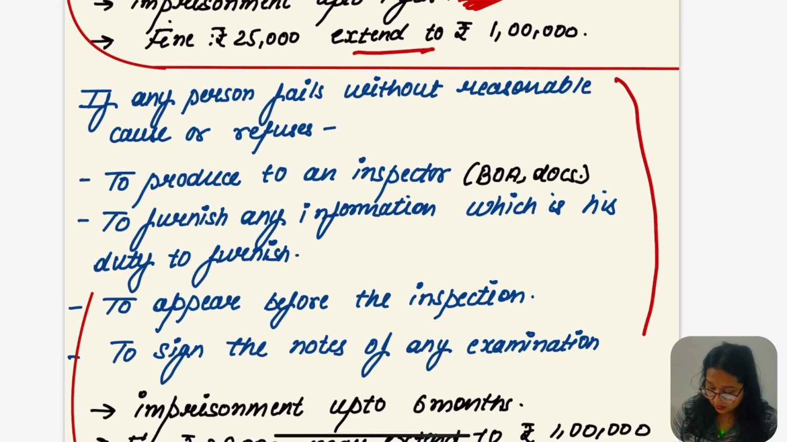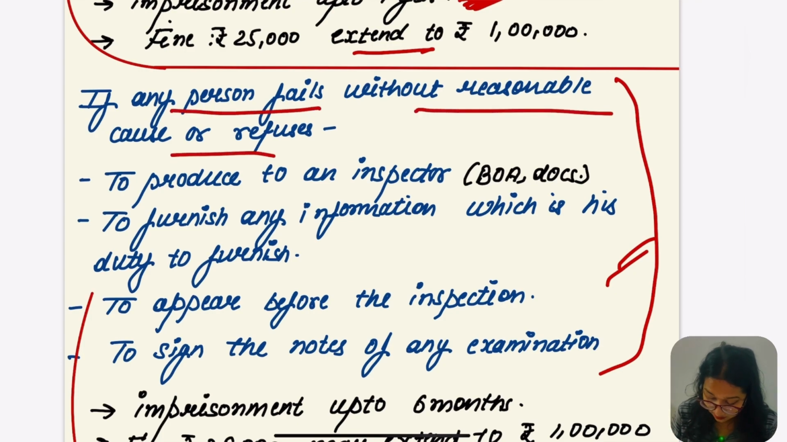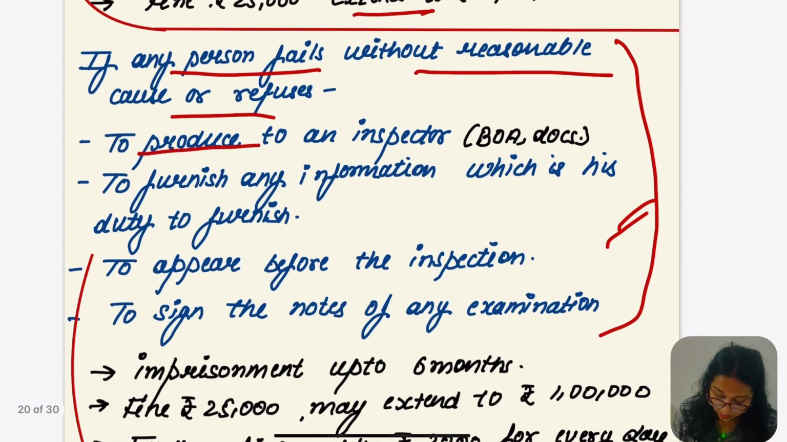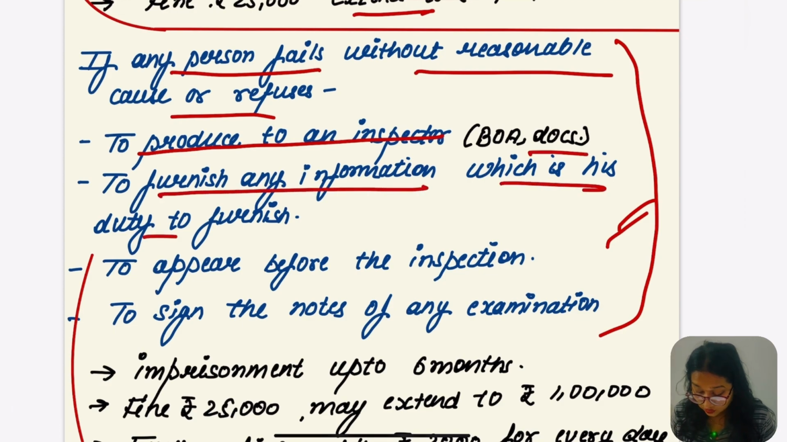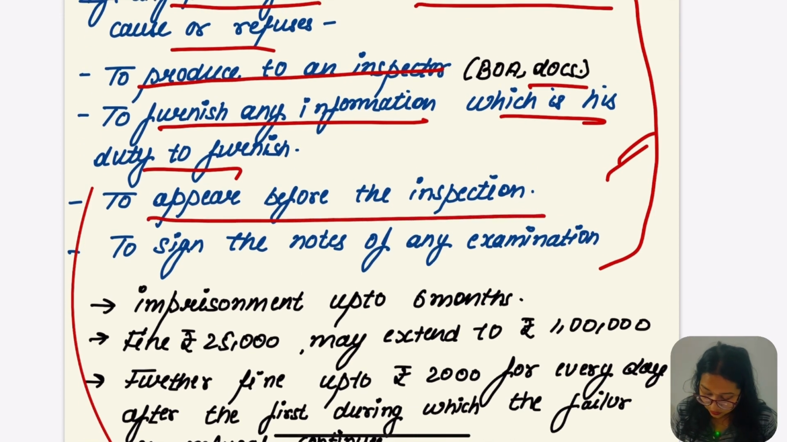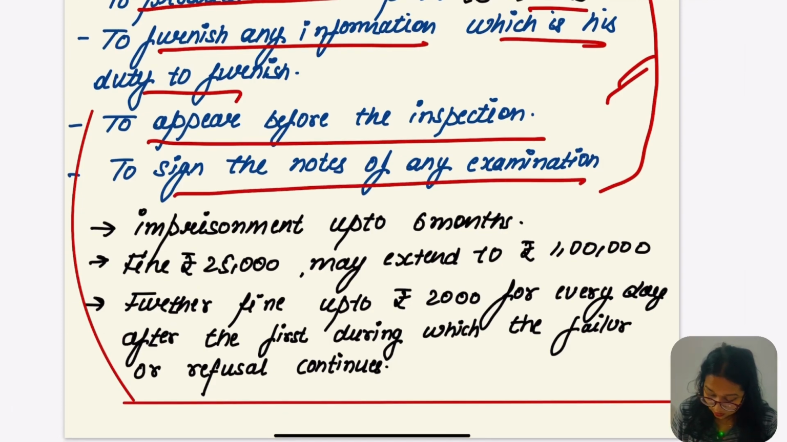Now this is another punishment for those people who have not actually given the information or have given falsified information, or have not cooperated with the inspector, ठीक है. So this part which I am going to read is the punishment for those people. Let's read it. If any person fails without reasonable cause or refuses to give information to the inspector, to produce to the inspector books of accounts and documents, to furnish any information which is their duty to furnish and it's not furnished, ठीक है, to appear before the inspector, to sign the notes of any information.